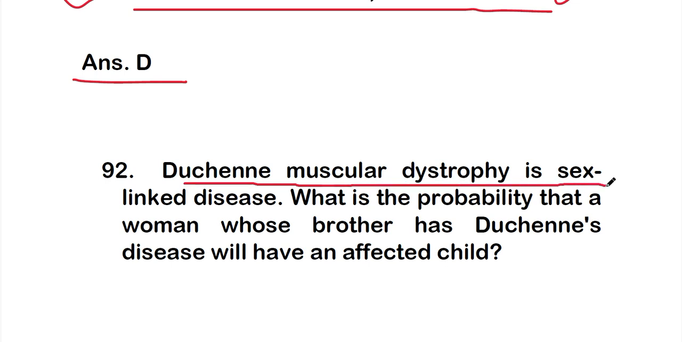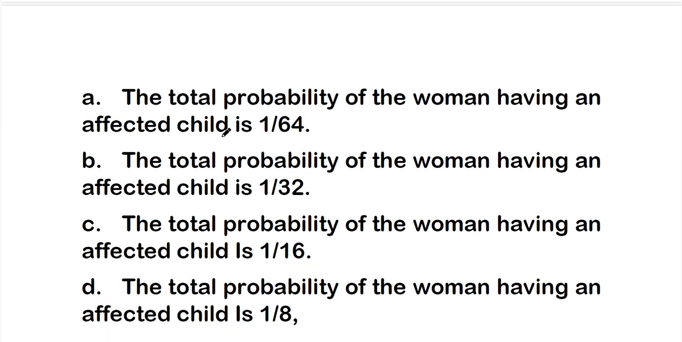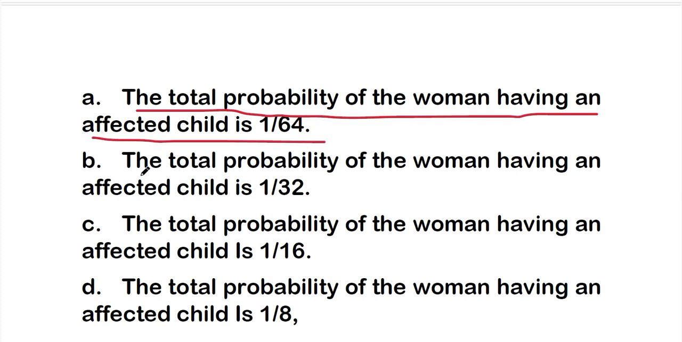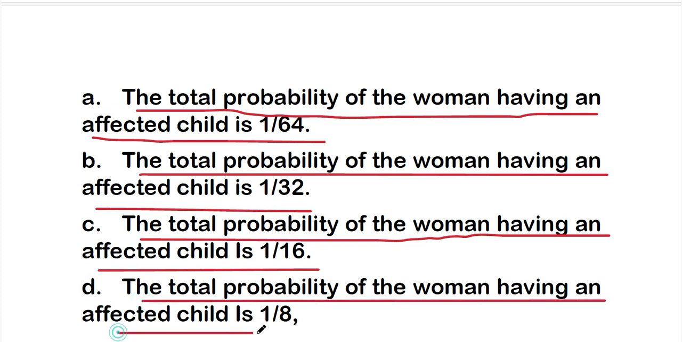Duchenne muscular dystrophy is a sex-linked disease. So what is the probability that a woman whose brother has Duchenne disease will have an affected child? The options are: option A, the total probability of the woman having an affected child is 1 by 64; option B, 1 by 32; option C, 1 by 16; and option D, 1 by 8.